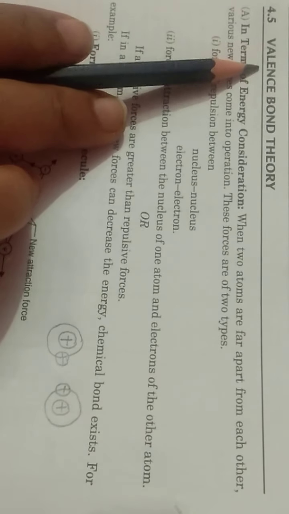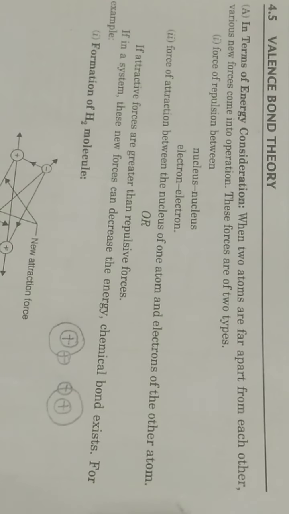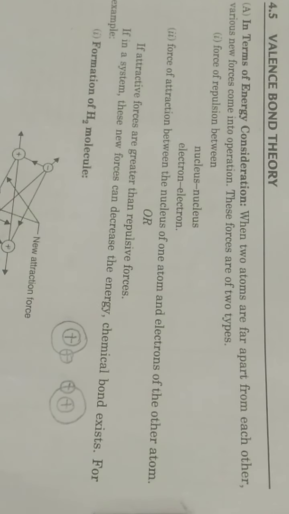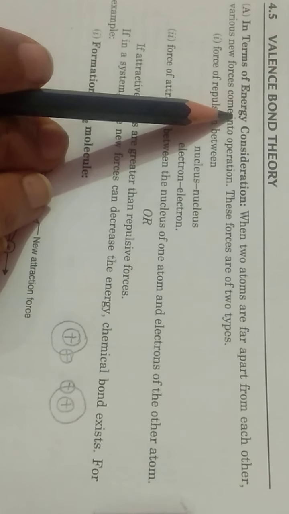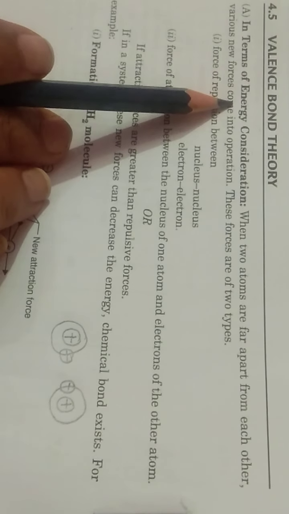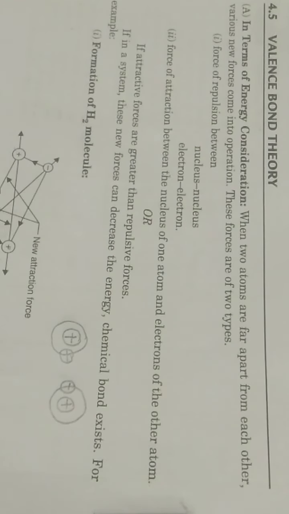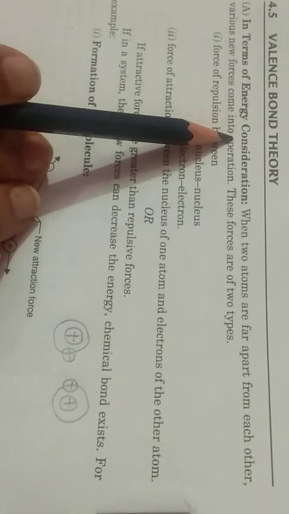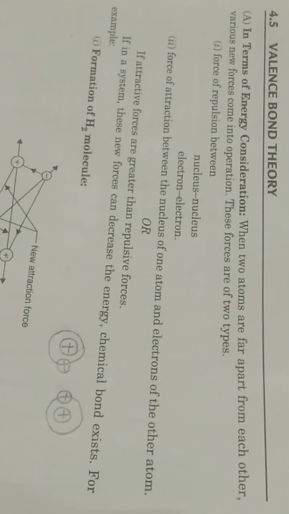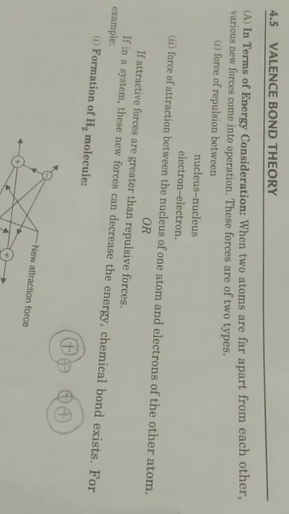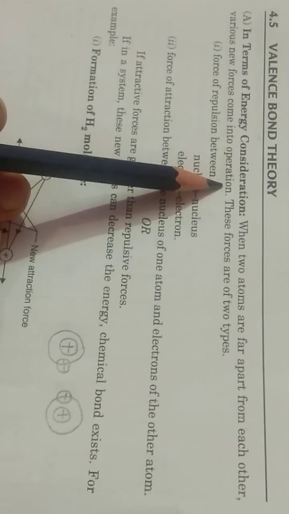Now, valence bond theory we give in terms of energy consideration. So children, generally it is said that with the decrease in energy, formation of chemical bond can occur. If energy decreases, then more will be the stability and more will be the formation of bonds. So with the decrease in energy there will be bond formation.